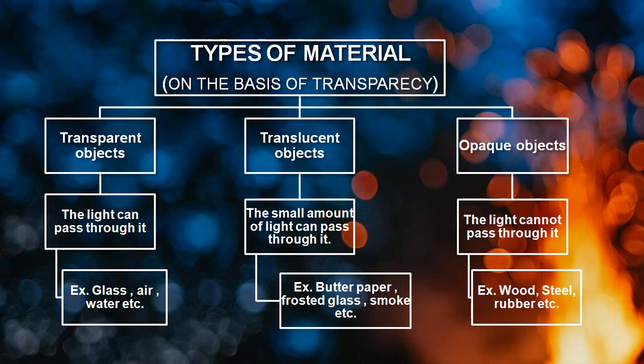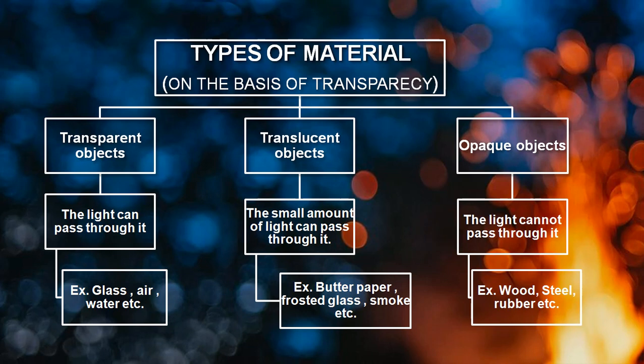These three materials you already understood in the fourth chapter, which is sorting of material. Transparent object means the object which allow the light to pass through it. Suppose for example you are taking one piece of glass and you just switch on the torch at one end of the glass. So you can see that the light can pass through this glass and you can see its beam which is collected into the other side. So that is considered as a transparent object, means you can see completely through the other side.